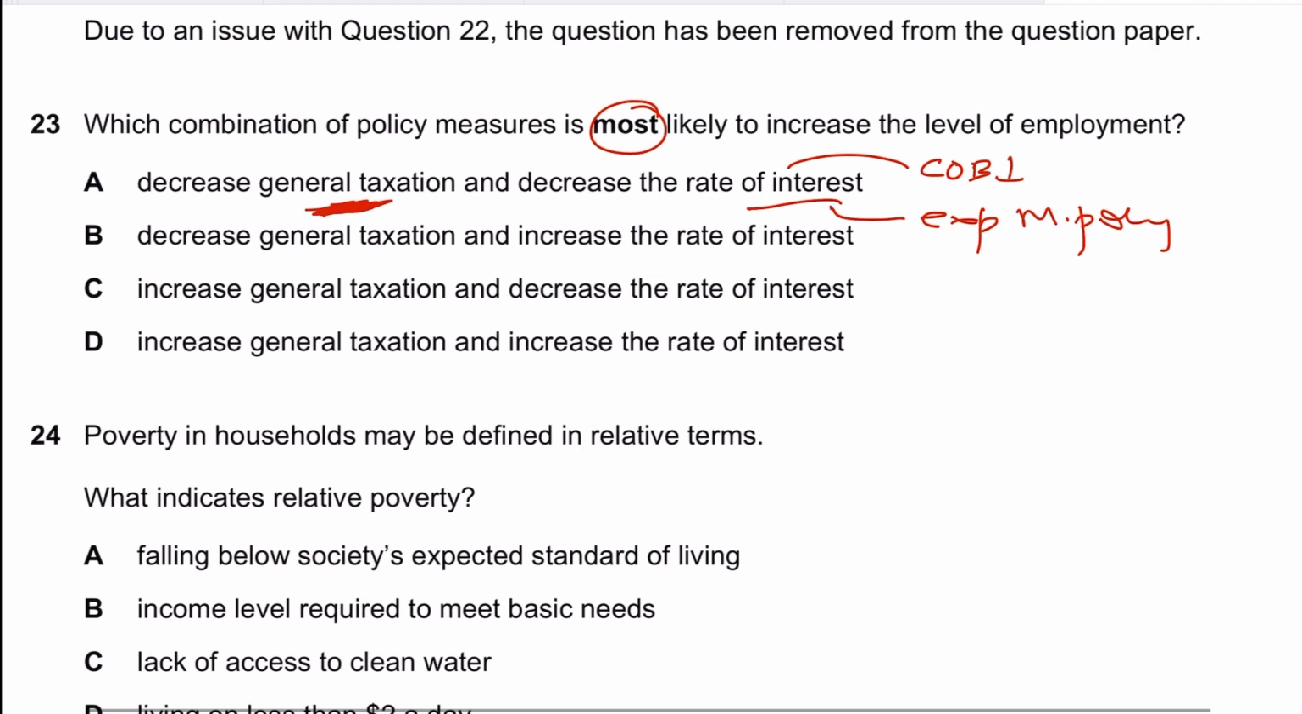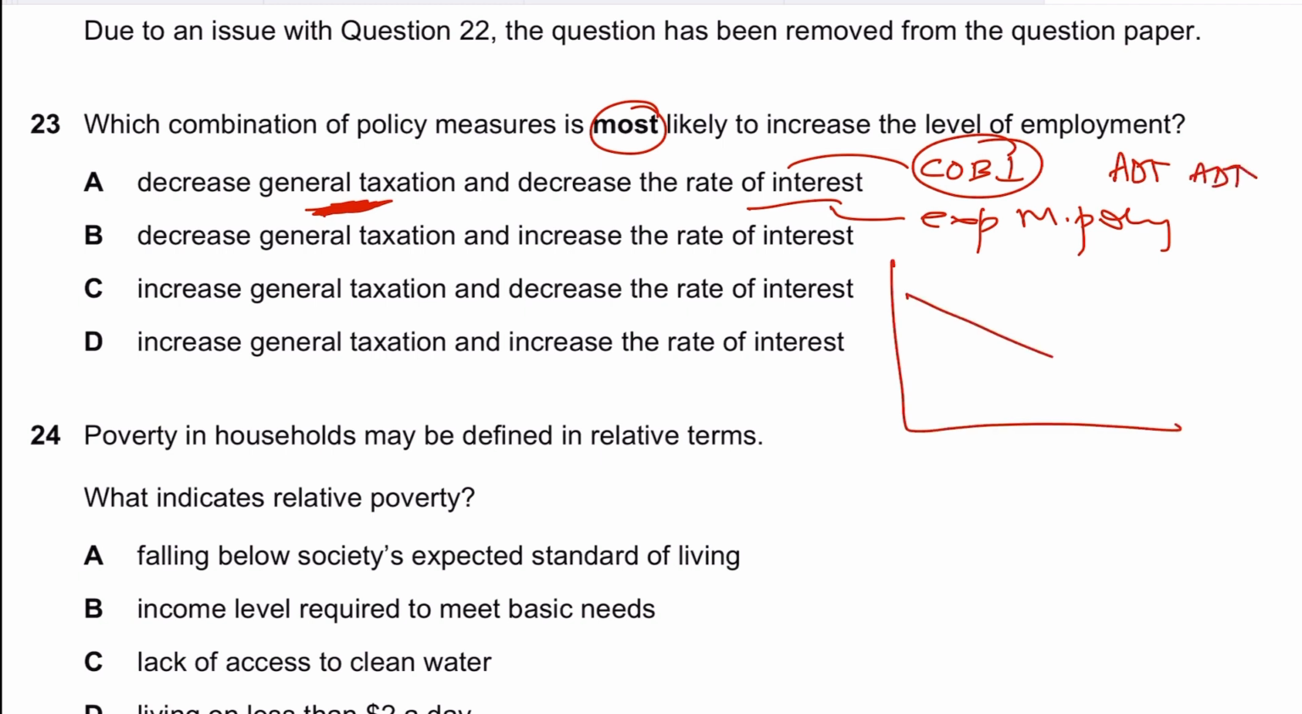So if you reduce the cost of borrowing, firms would borrow more money to invest more, so investment would go up, hence AD would go up. Consumers would borrow more money so that they can spend more, so consumer expenditure would go up, so AD would go up. So definitely employment will rise.